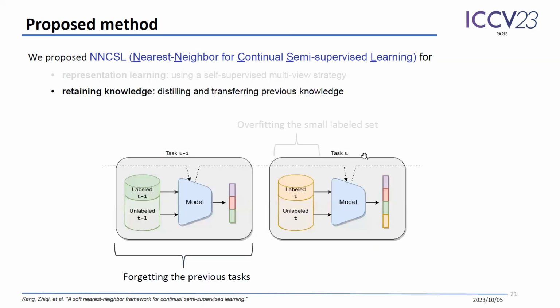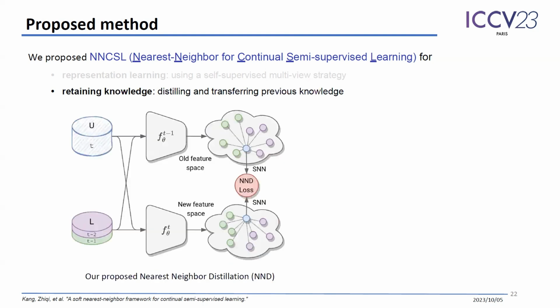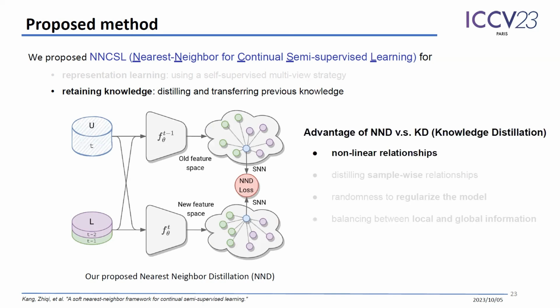After that, we propose a novel module to retain knowledge and fight against forgetting. Since our framework uses nearest neighbor to assign pseudo labels, we believe that the non-linearity of the nearest neighbor can be beneficial for transferring the knowledge. Thus, we introduce a novel distillation loss, nearest neighbor distillation, NND, which has the following advantages versus standard knowledge distillation, KD.